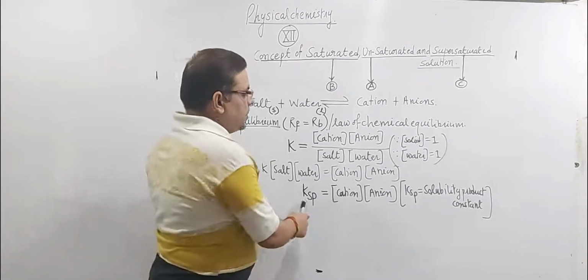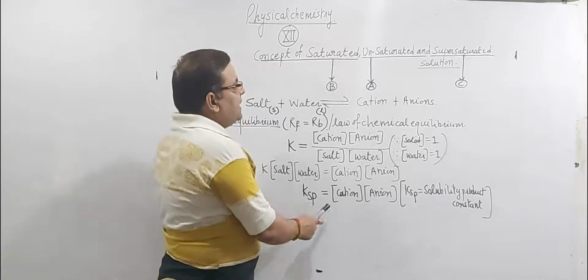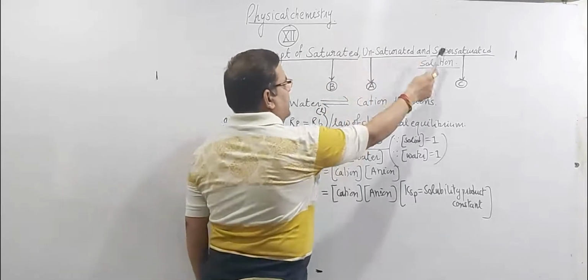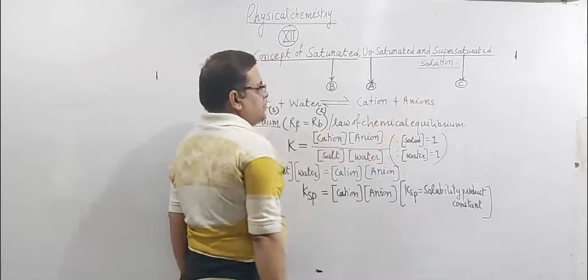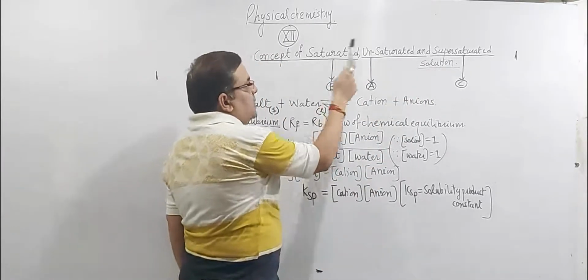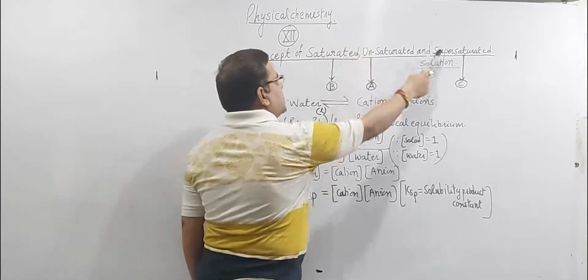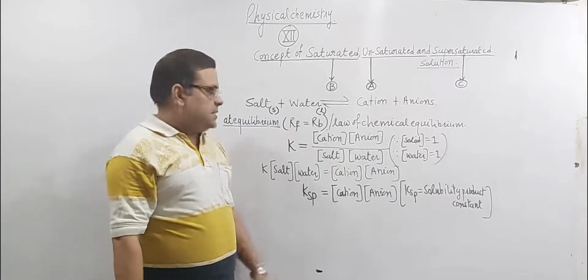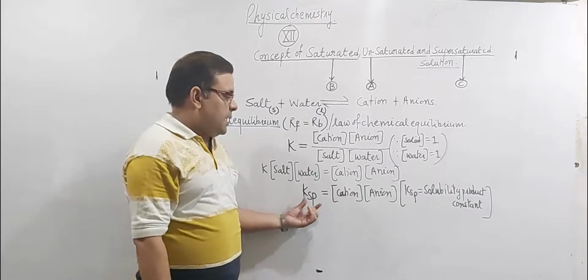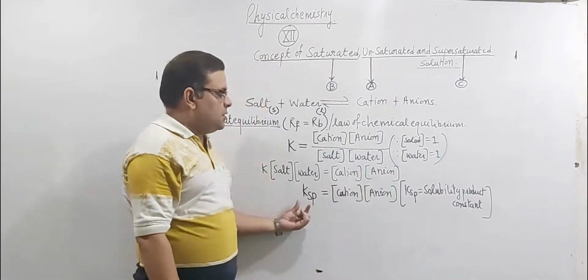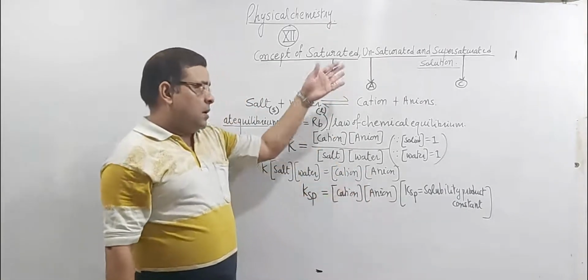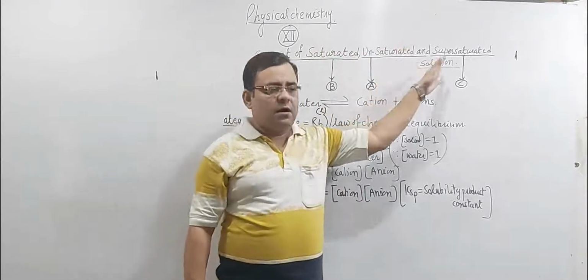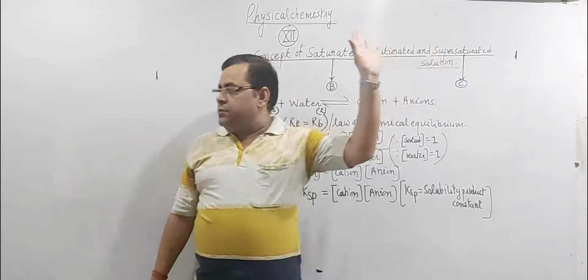And with the help of this equation, we can completely explain the concept of unsaturated, saturated and supersaturated solution. इसकी help से हम unsaturated, saturated और supersaturated solution के concept को technically समझ सकते हैं. What is the relation between KSP and ionic product, solubility product constant and ionic product, for an unsaturated solution, a supersaturated solution and for a saturated solution? क्या relation है?